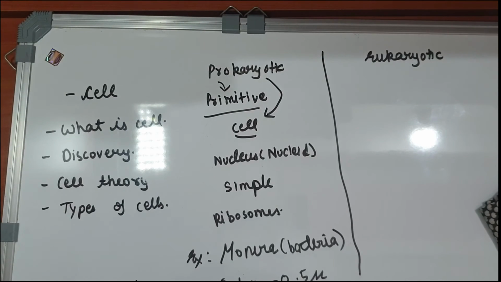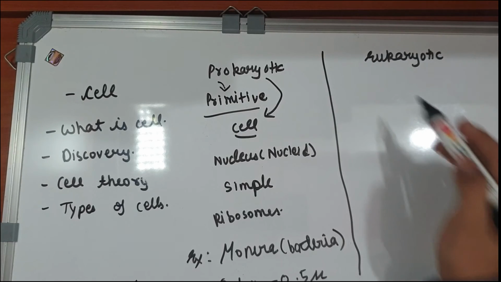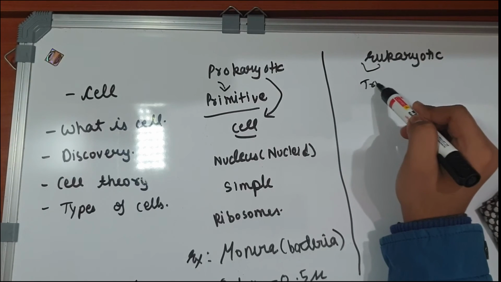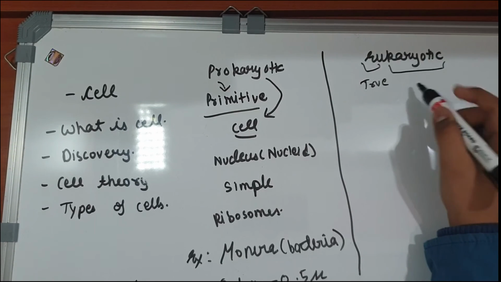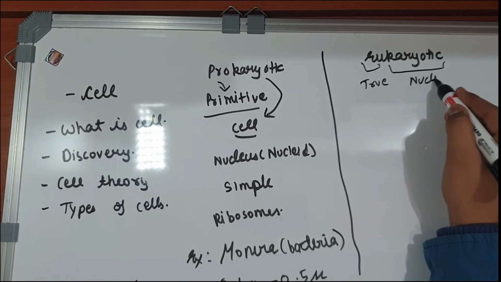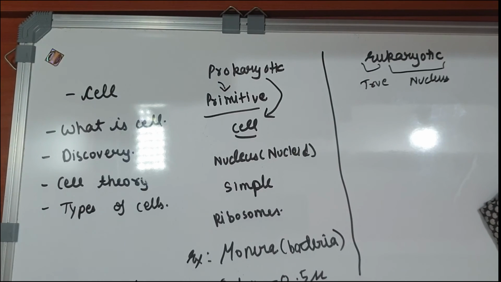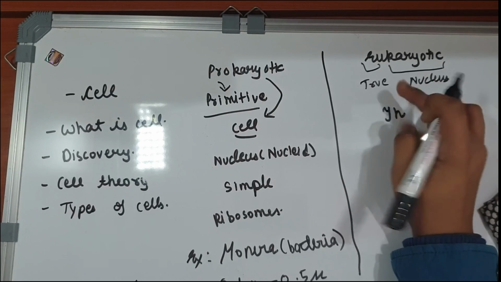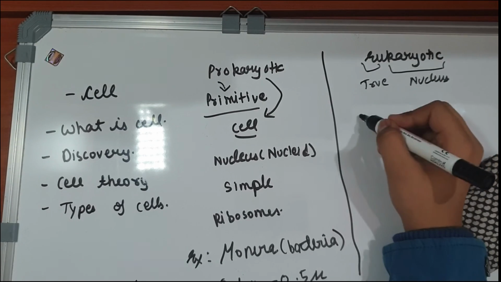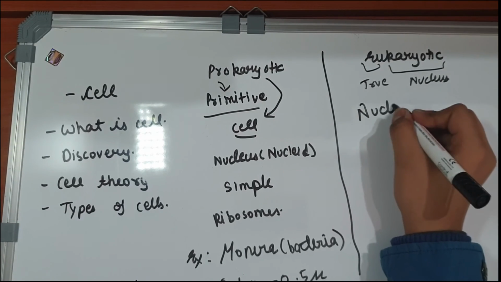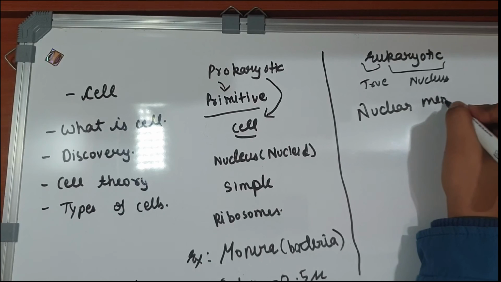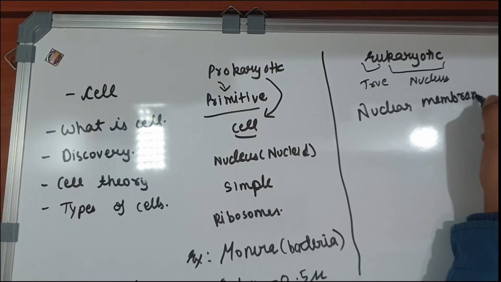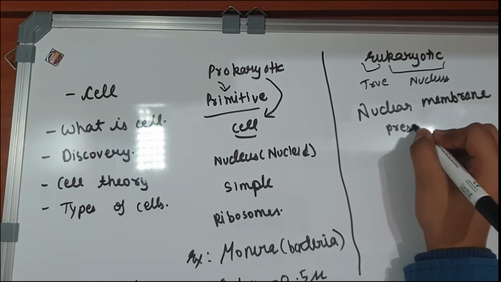Next is eukaryotic cells. Eu means true and karyon means nucleus. These types of cells contain a true nucleus. The nuclear membrane is present.